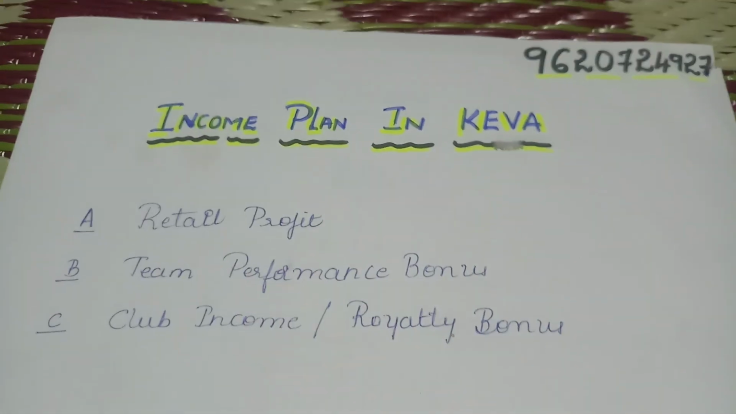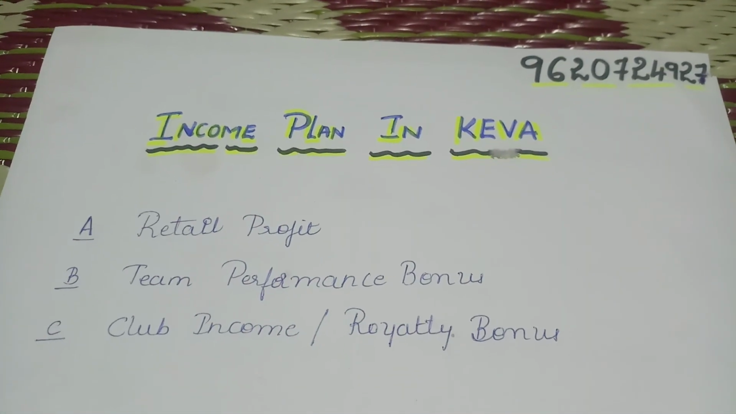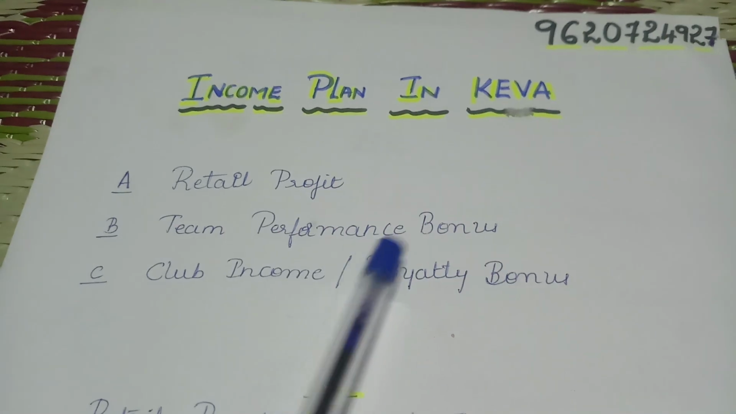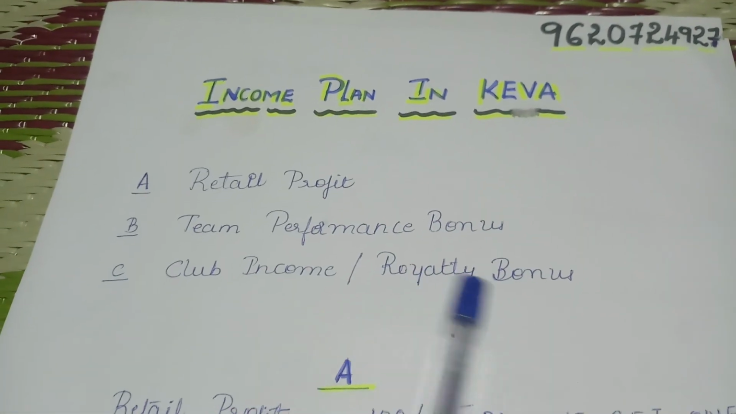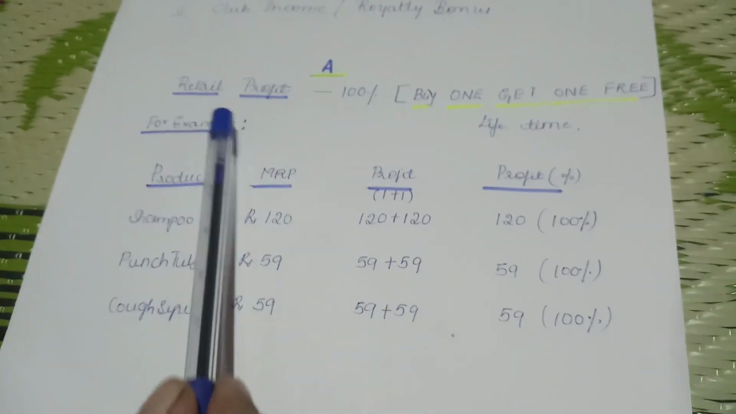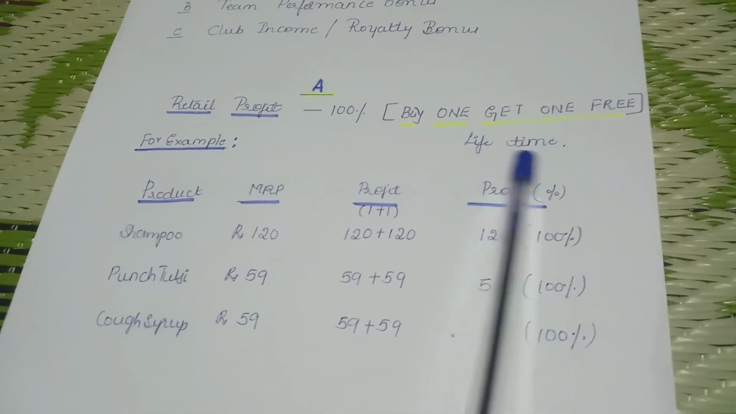Friends, today we'll see the income plan in Kiva: retail profit, team performance bonus, club income or royalty bonus. Firstly, we'll see the retail profit. 100% buy one get one free, lifetime.